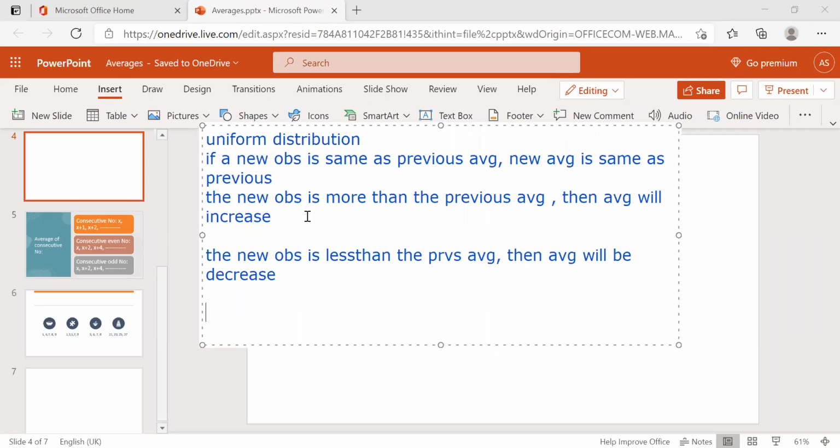If 4 apples are there with 200 grams average, and then another apple is added with only 50 grams, then the new average will decrease. Okay, now this is adding a new observation, or a new apple, whatever. If it is heavier than the average, then the average will increase, otherwise it will decrease.